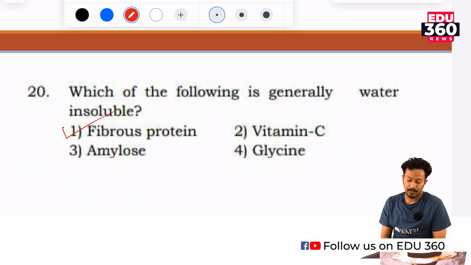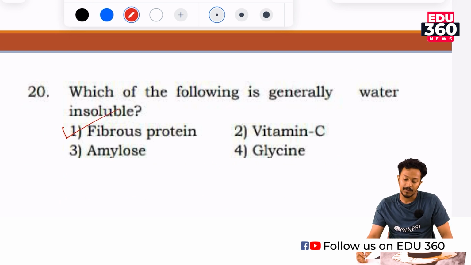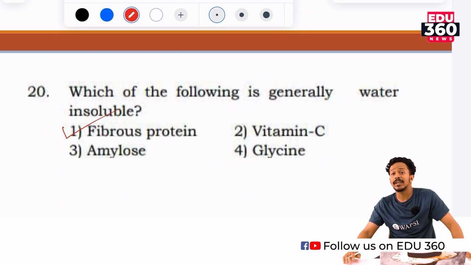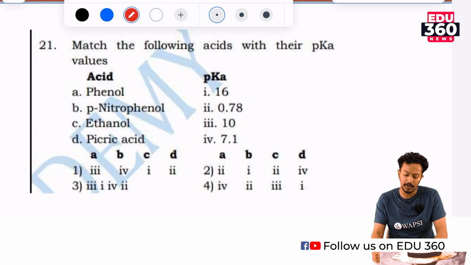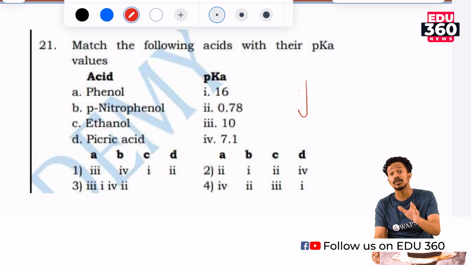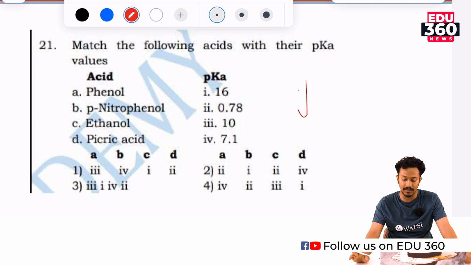Question number 21. Match the following acids with their pK values. This is one tricky question, because the lower the pK value, the higher the acid strength. We have to note the point that the lower the pK value, the higher the strength of the acid, and the lower the pH. Are you clear with the concept? Then we can move on to the question.